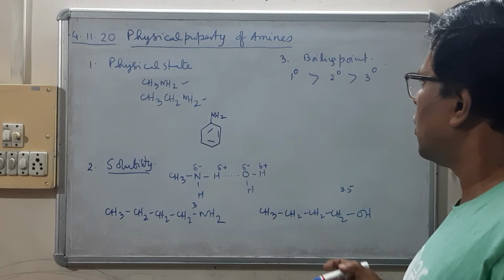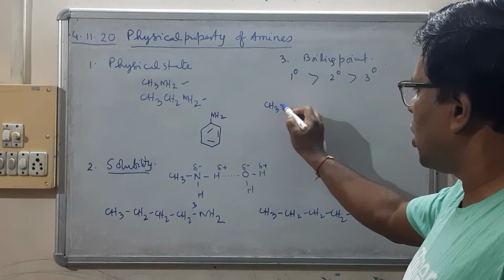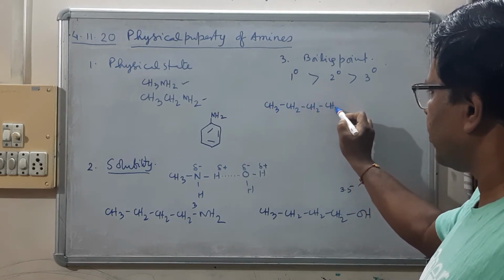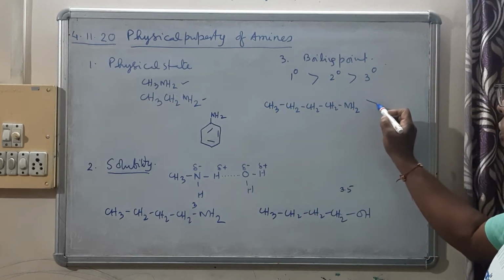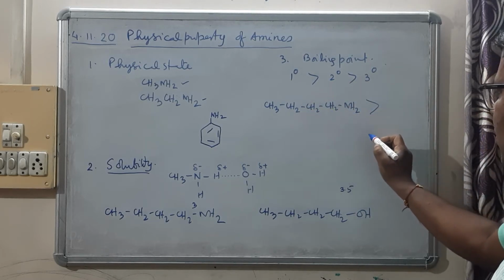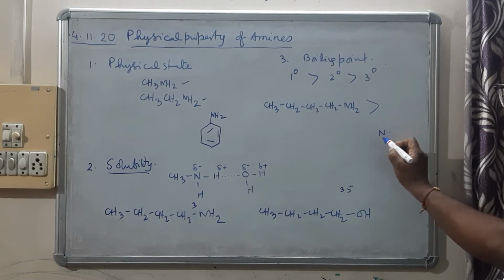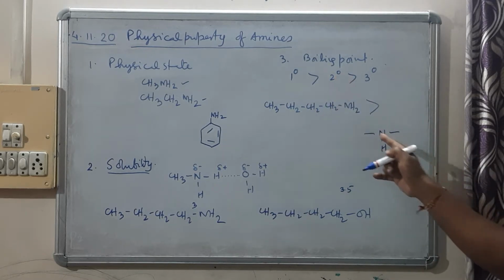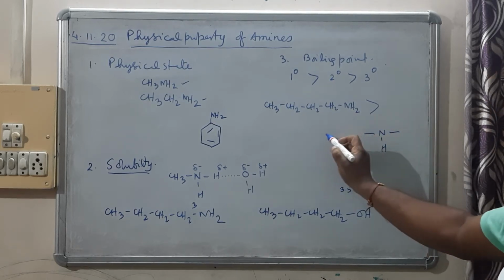This is found. For an example, say butanamine, butylamine has a higher boiling point than, let us make a secondary amine. Secondary amine means with an NH unit, so we can keep 3 carbon atoms this side and 1 carbon atom this side.